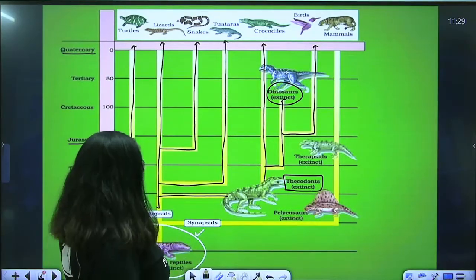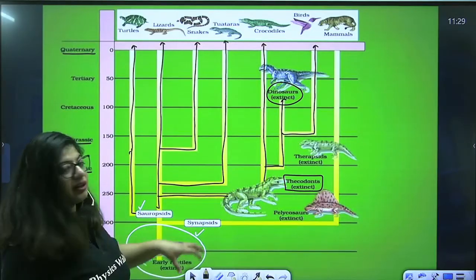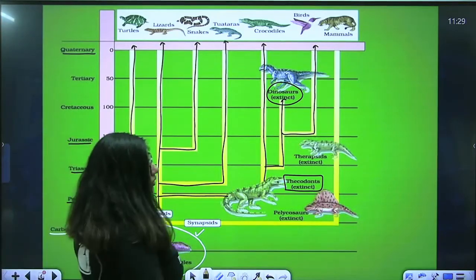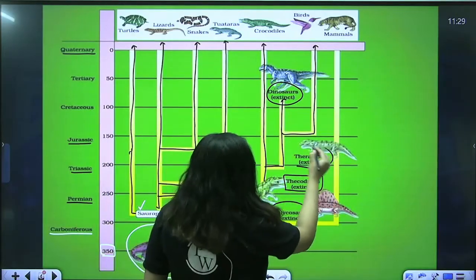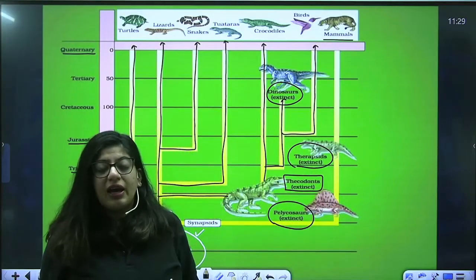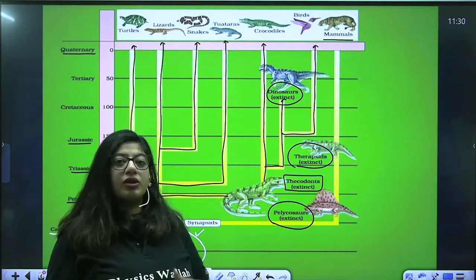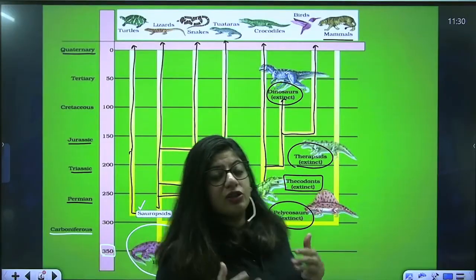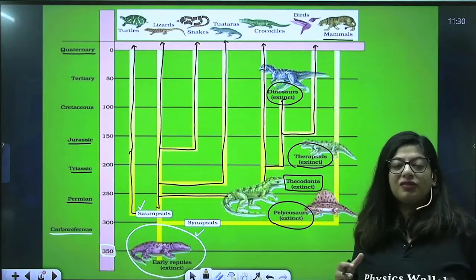Now you can see here synapsid, who separated themselves early in the ancestry from the early reptile ancestors. They gave rise to another ancestor known as pelycosaurs. Pelycosaurs gave rise to therapsid, and therapsids formed all the mammals which are present nowadays. And the first mammals were shrew-like, like a mouse. They used to hide in holes so that the dinosaurs present at that time could not kill them, right? So this was the entire ancestry and evolution of the vertebrates, right?